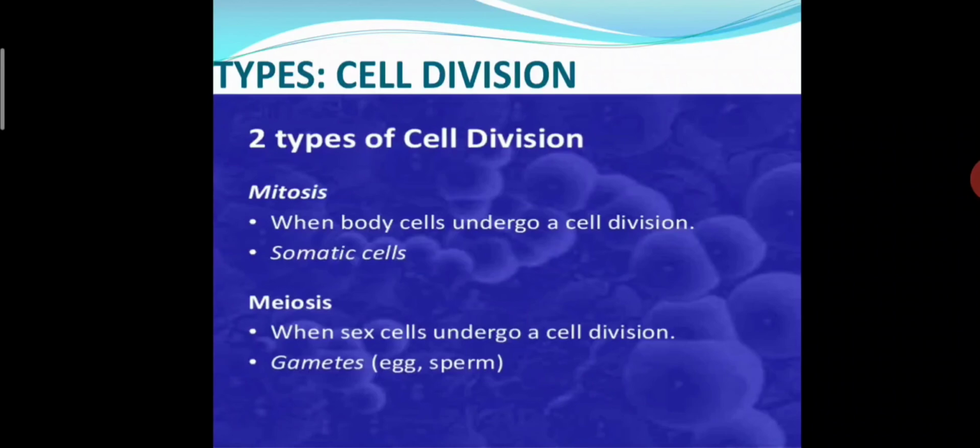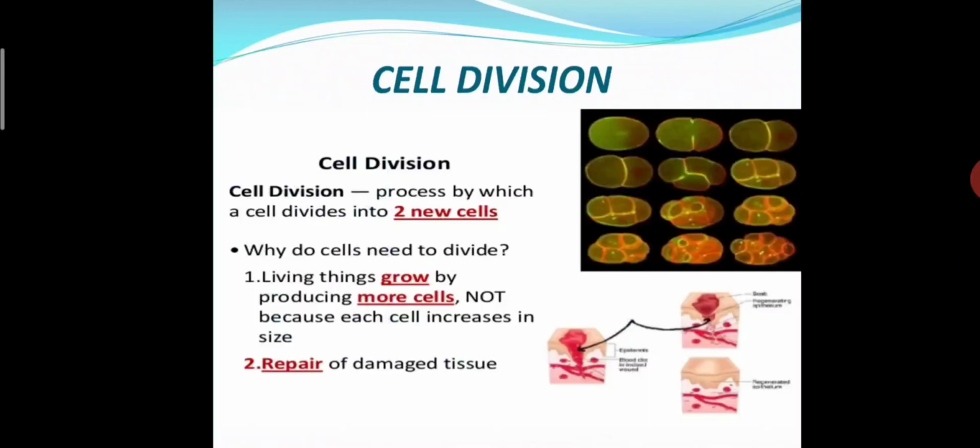In mitosis, body cells have to be divided, or we can say they have to be separated, have to be differentiated, or in the case of meiosis, sex cells undergo the cell division. And these are the examples: gametes, eggs, sperms. These are the examples of meiosis. Okay. Now let's see cell division.